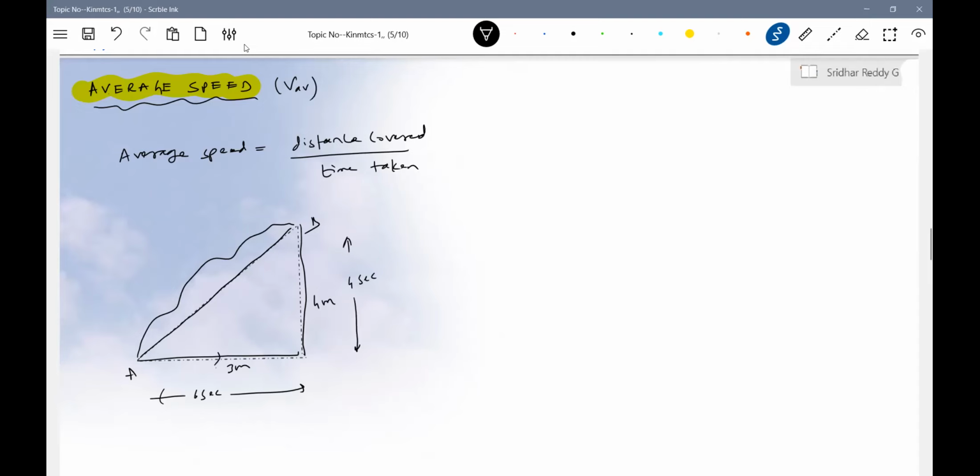This is path 1, path 2, this is path 3. A, B, C, let me write it. So what is the distance covered when you move from A to C? There's the initial, there's the final. Different path, the average speed will be different for different path. Let me define first for path 1.